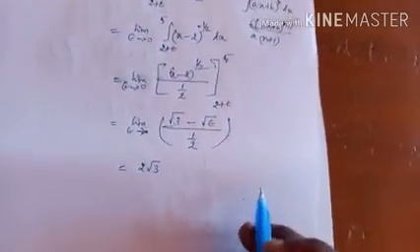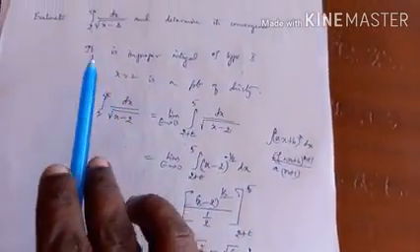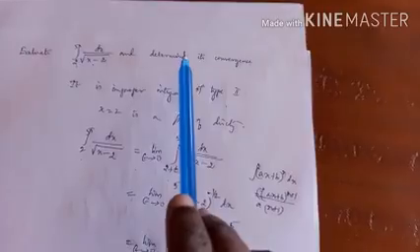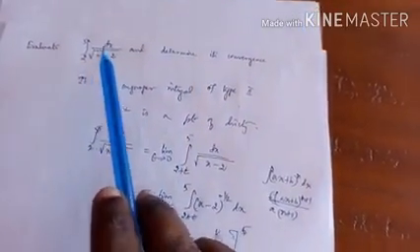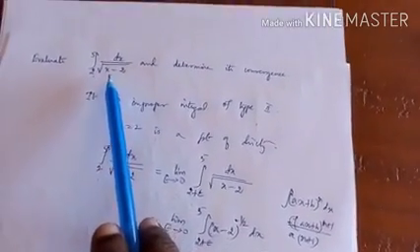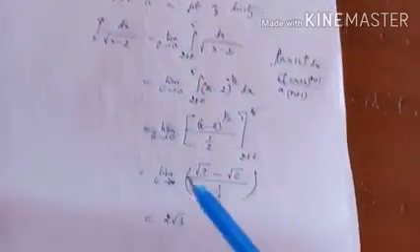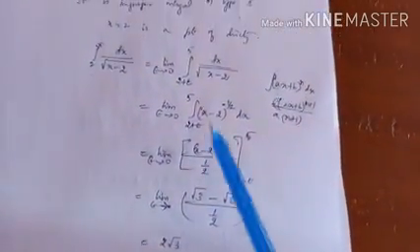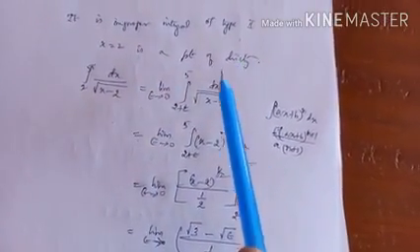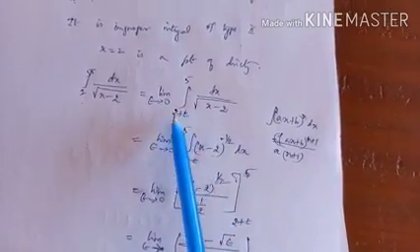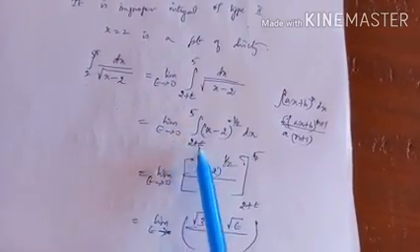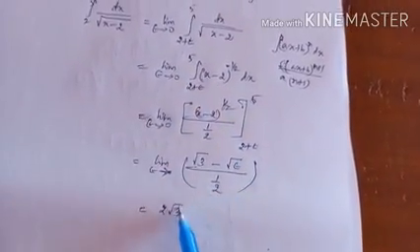See, we have evaluated it very easily. The value of the integral is 2 root 3. If the answer exists, then it is convergent. If the answer is not finite, it is divergent. So it is convergent here because the answer is a finite one. To do this, first we identify the point of discontinuity, and after identifying, add plus epsilon, but epsilon is 0 actually. Hence integrate, and you will get the final answer.